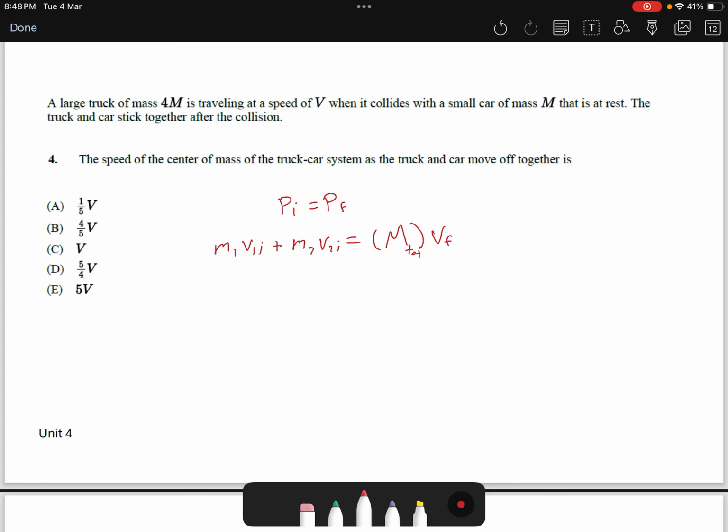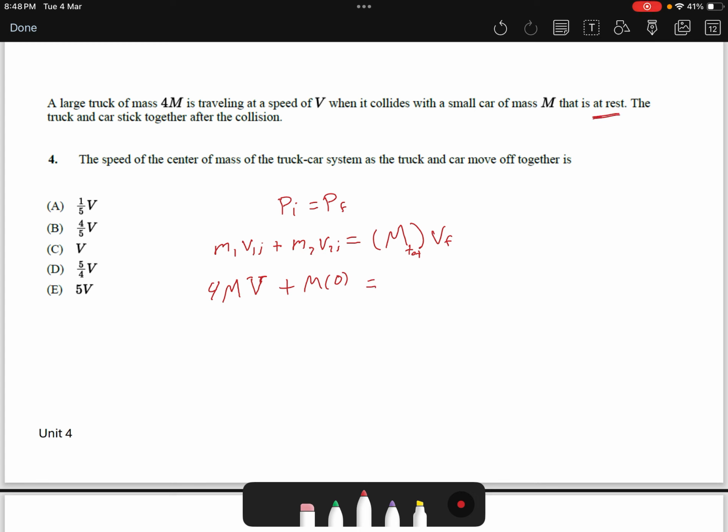Okay, the truck has a mass of 4M, multiplied by its initial velocity, capital V, plus M times 0, because the car was at rest.